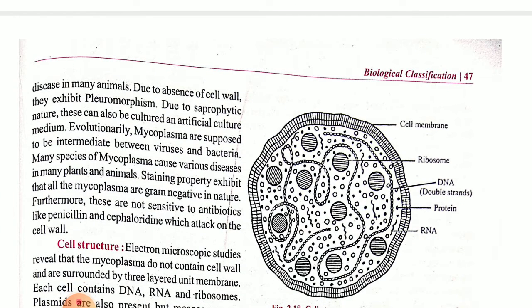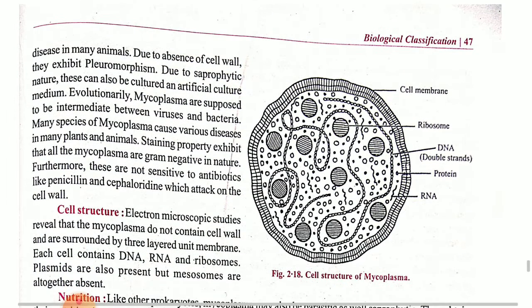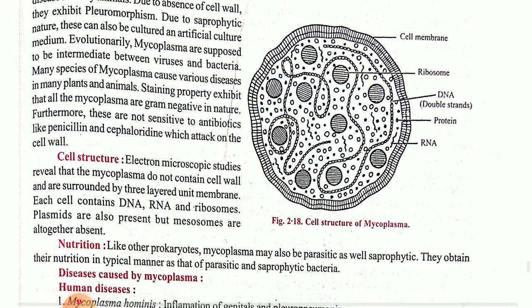Due to the absence of a cell wall, it exhibits pleomorphism. Then, children, it is saprophytic in nature and it is an intermediate between a bacteria and a virus. It is gram-negative in nature, and it is not sensitive towards antibiotics such as penicillin and cephalosporin.